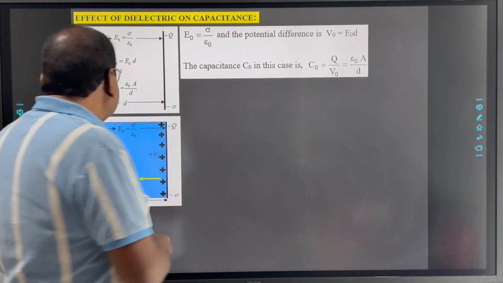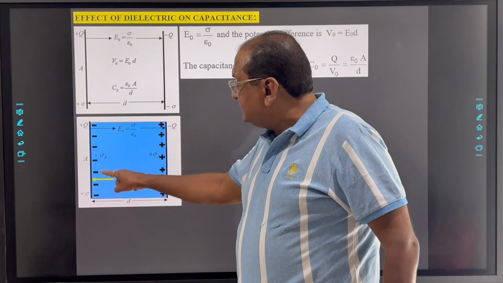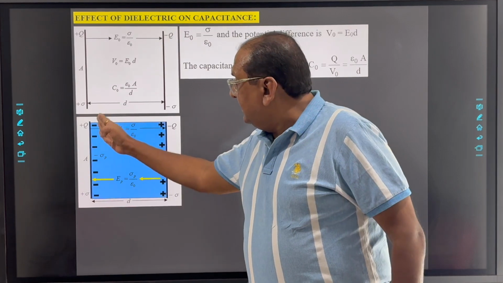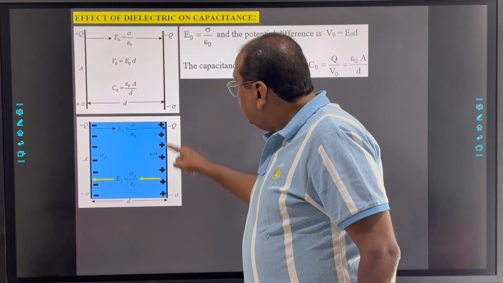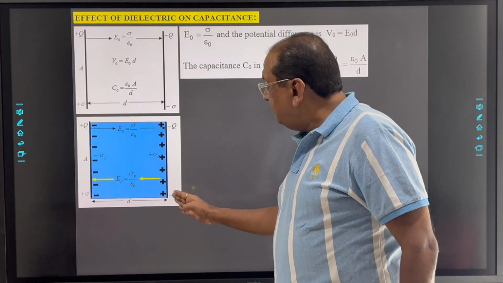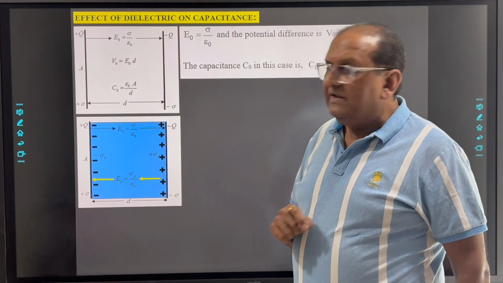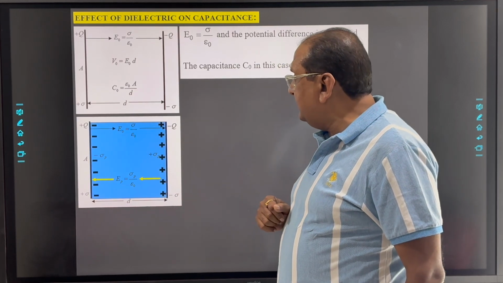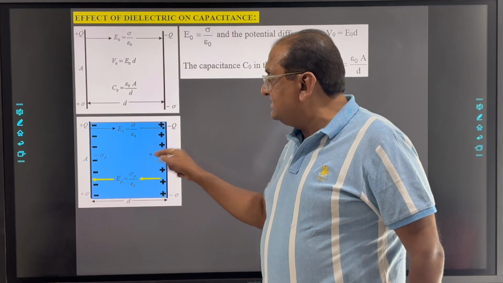So what happens here? At the surface of the dielectric close to the positive plate of the capacitor, negative charge will be induced, and at the surface close to the negative plate, positive charge will be induced. So inside the dielectric substance, due to its polarization, suppose the surface charge densities are plus and minus sigma p.